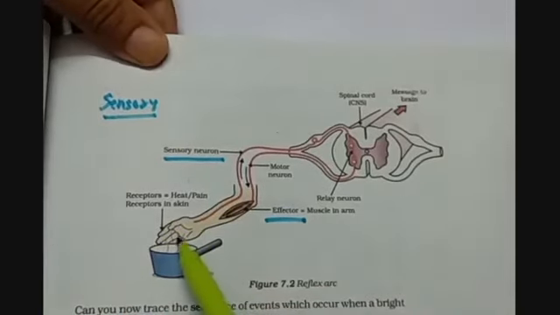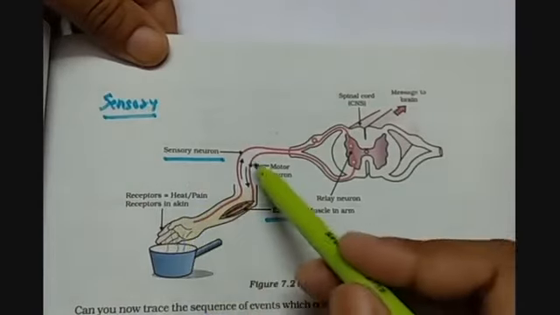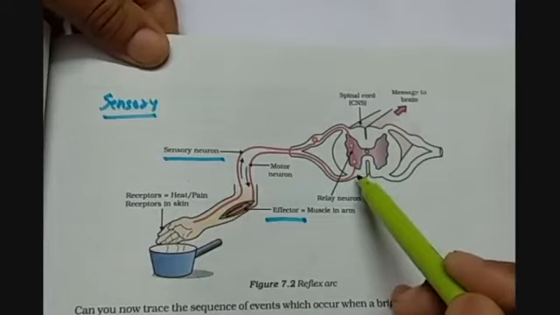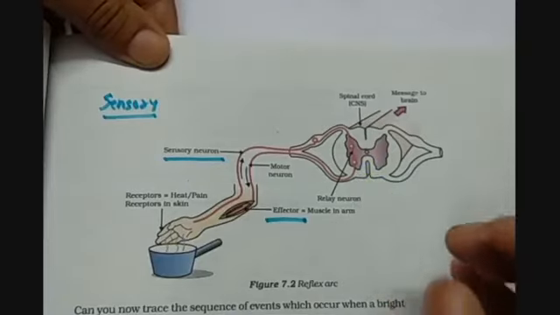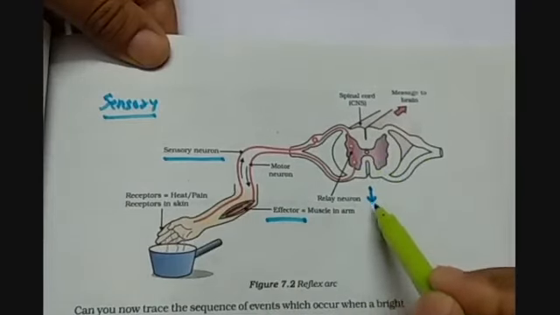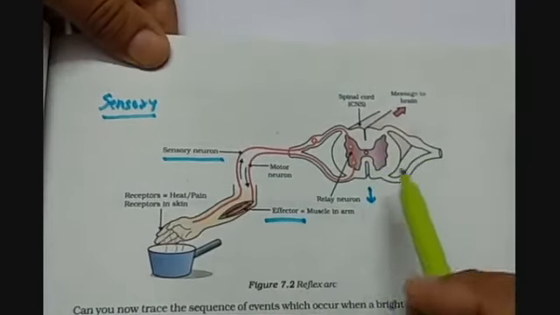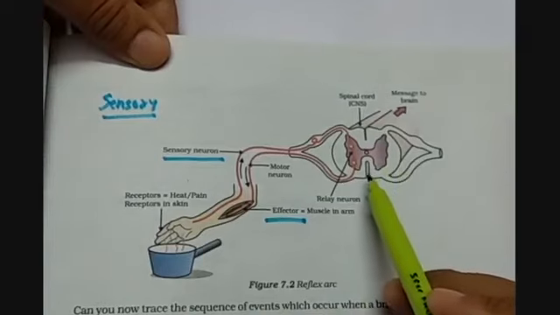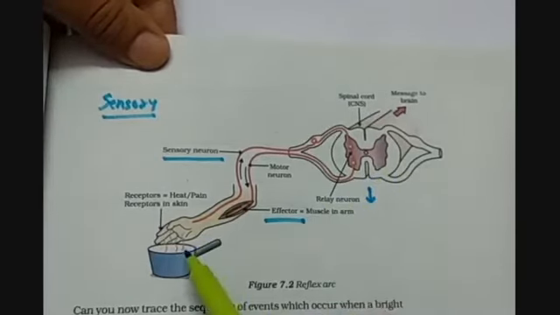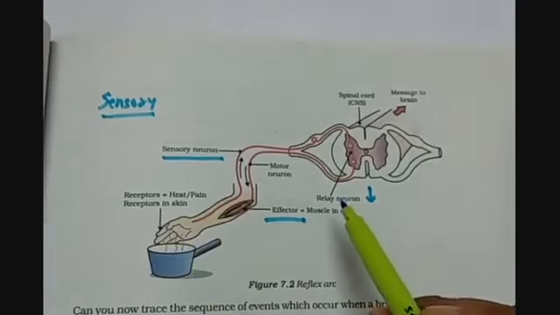So the receptors take up the heat, and the sensory neurons take this message to the spinal cord. Now, reflex action is the decision taken by the spinal cord so that it can protect the hand from burning. So it's a very quick action.